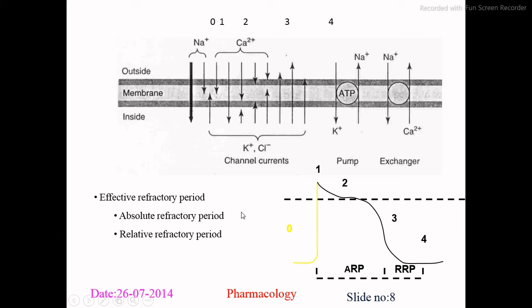Now if we consider this figure here, it shows the effective refractory period, which is divided into an absolute refractory period and a relative refractory period. We consider that the influx and efflux of these ions basically depend on these refractory periods. So this is shown here.